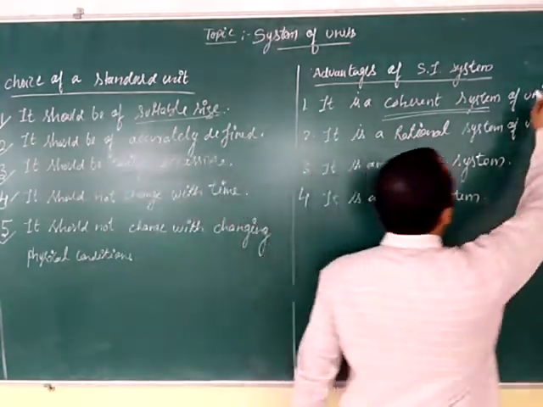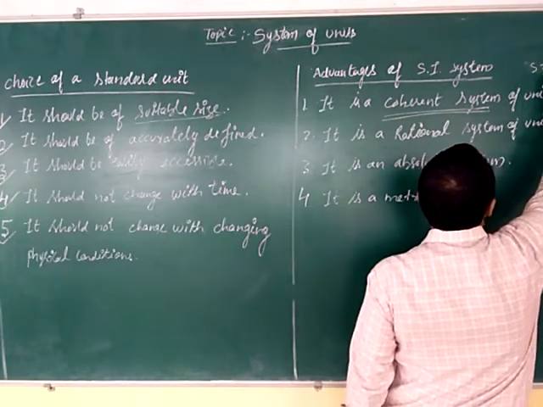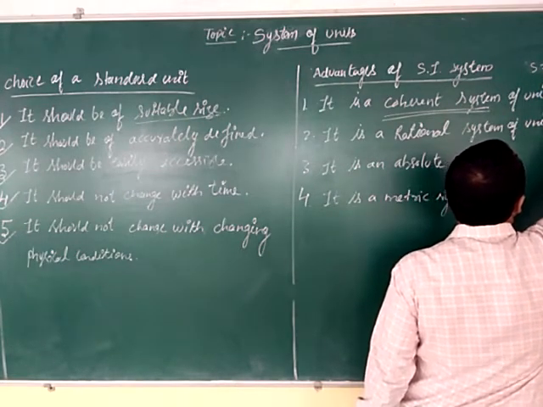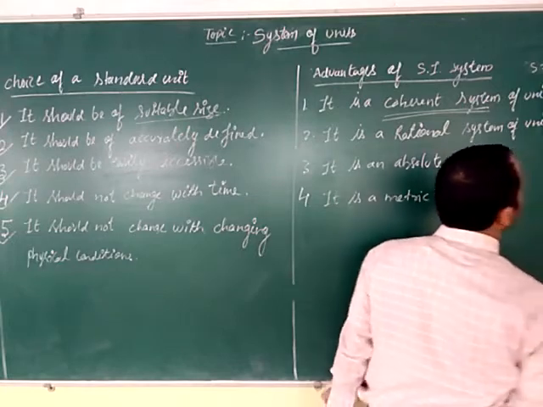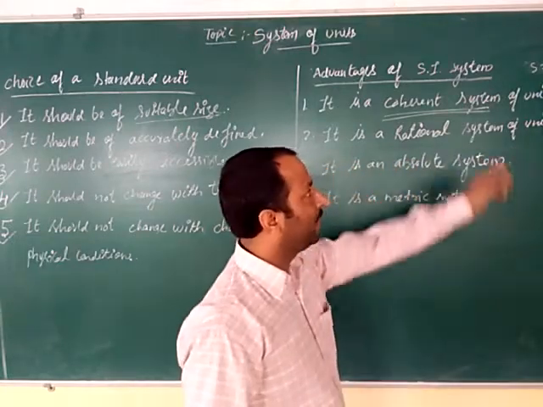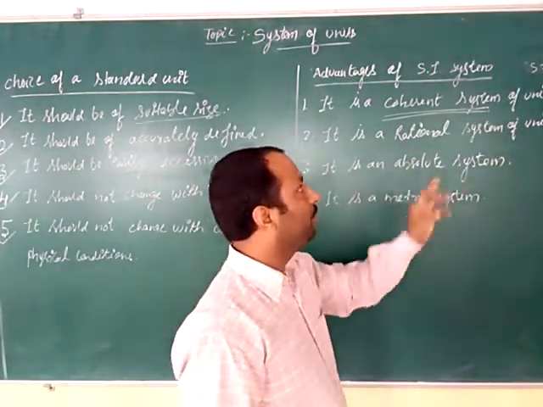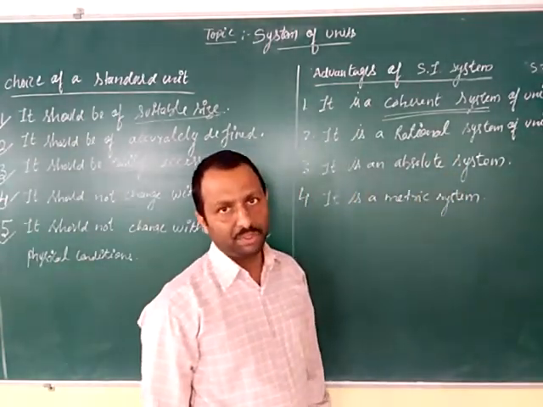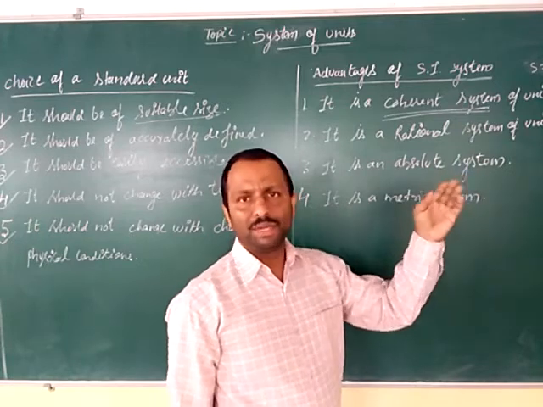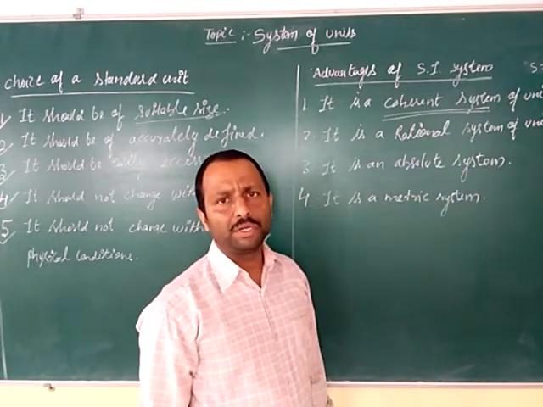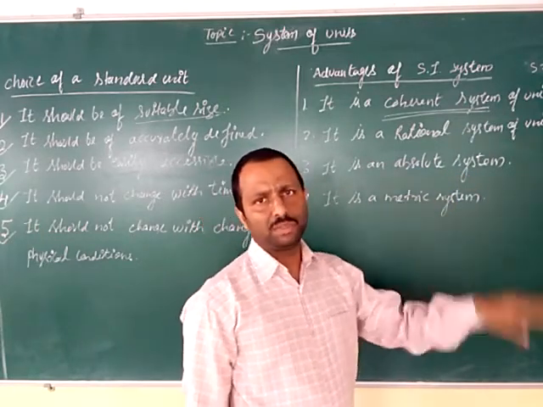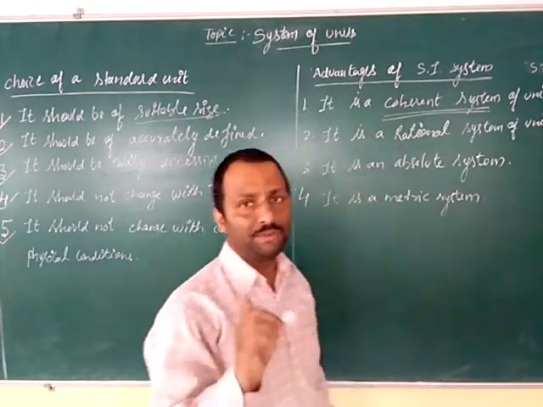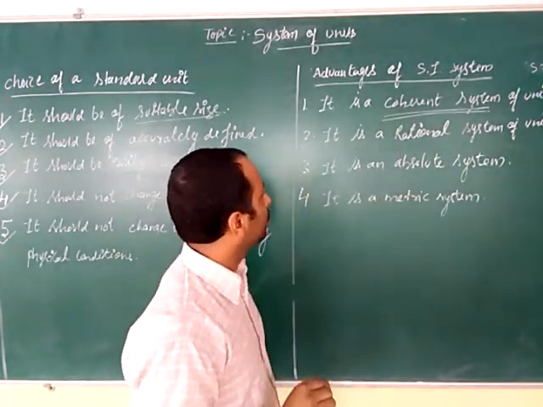For example, we know that speed is equal to distance upon time. So the SI unit of speed is meter per second. Meter is a fundamental unit, second is also a fundamental unit. By dividing by second, we get the derived unit for speed. So numerical factors are not introduced in changing from one system to another. This is said to be a coherent system. Remember, numerical factors are not introduced.